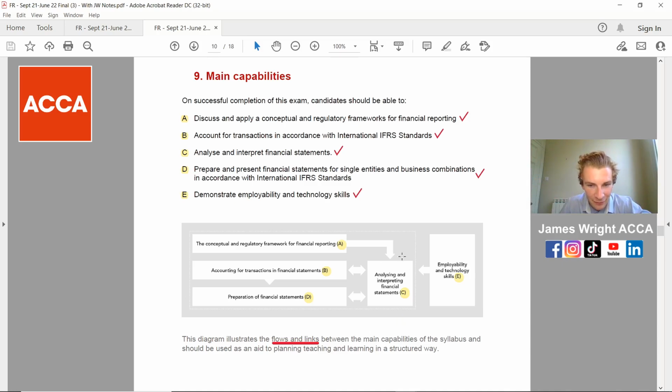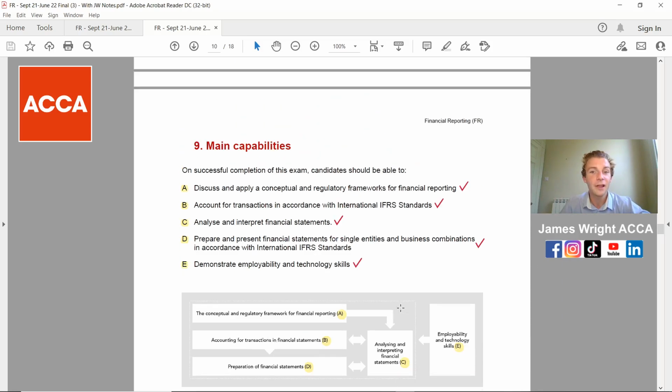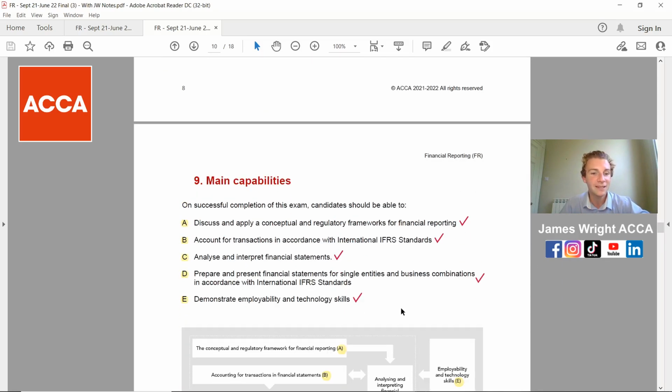And as you can see on there, if you want to get it written down in your notes, section C, analysing and interpreting the financial statements, I'd probably say expect to see some of that in section A and in section B, and definitely in section C on there, because those are the key main capabilities you need to have.